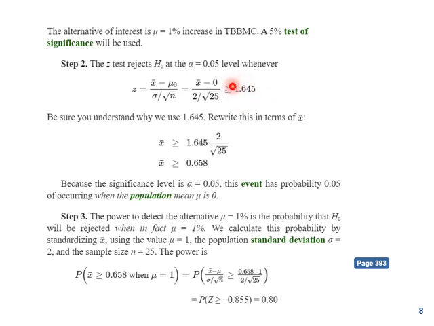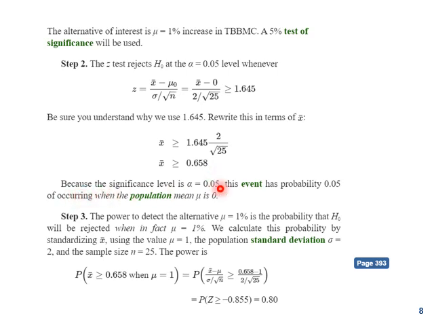So keeping this value here, we calculate x bar, and we got x bar as 0.658. Any value bigger than this, we will reject the null hypothesis.